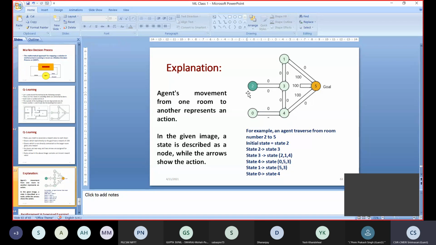So in each state you will be rewarded. For example, if from room 2 you go to room 3, room 1, room 5, room 2 to room 3 is rewarded 0, room 3 to room 1 is rewarded 0, and room 1 to room 5 is rewarded 100. Clear?